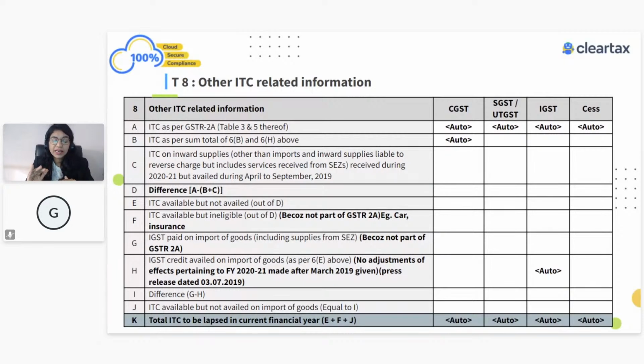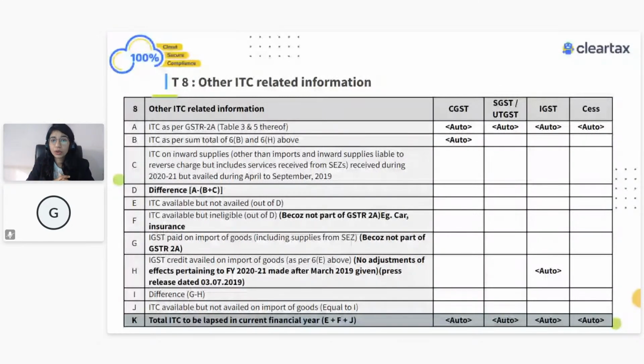Then in 8, if you look into 8E, there was some ITC difference, but you know that you are not going to claim it, or you have not availed it. And why would you not avail it? Maybe some information was coming in 8A, but it was a kind of block credit for me. That 17(5) one will come maybe in 8E. Then maybe it is available but ineligible. Sorry, in 8E you may have not availed it, you forgot to claim it, and the deadline for claiming ITC has lapsed. In that particular case, it will come in 8E, and where it is ineligible, it will form part of your table number 8F, right?